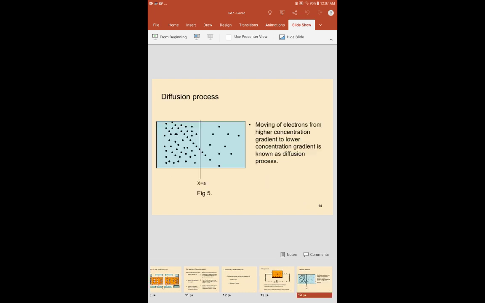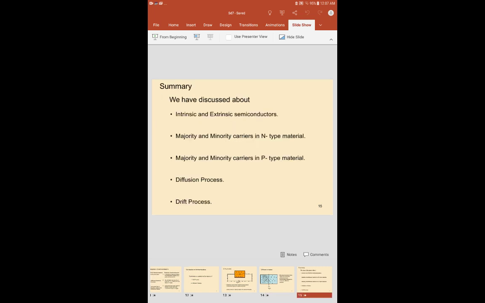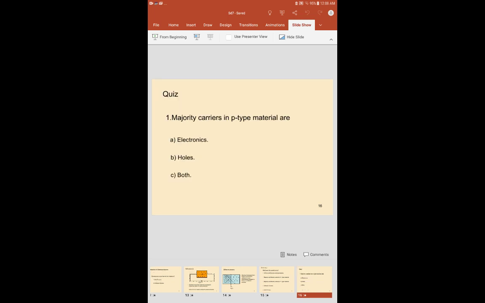Diffusion process. What is meant by diffusion process? Moving of electrons from a higher concentration gradient to a lower concentration gradient is known as diffusion. So we discussed all these majority and minority carriers in p and n-type semiconductors, and intrinsic and extrinsic semiconductors, how the diffusion process and drift process exist. And we observed some quiz questions also.